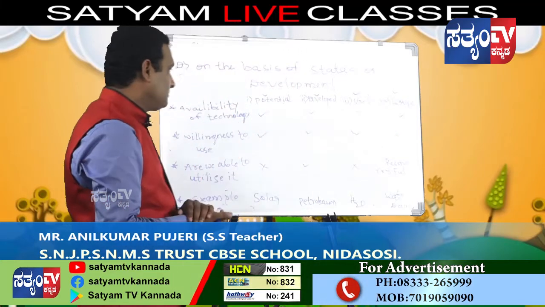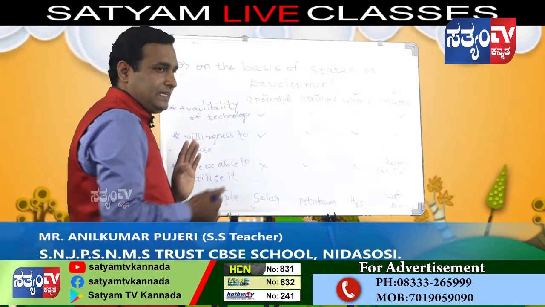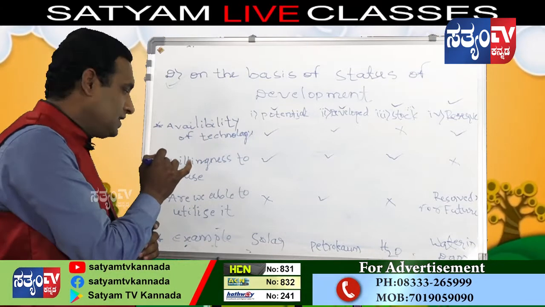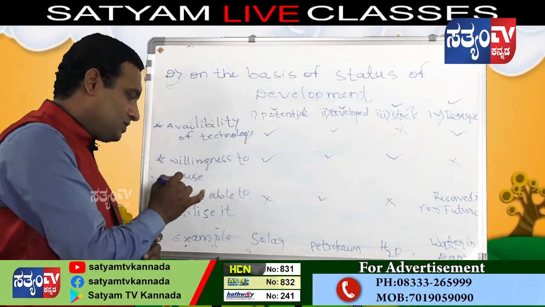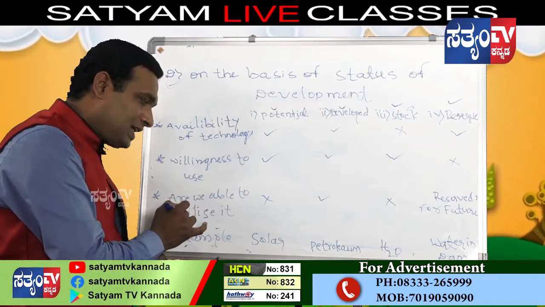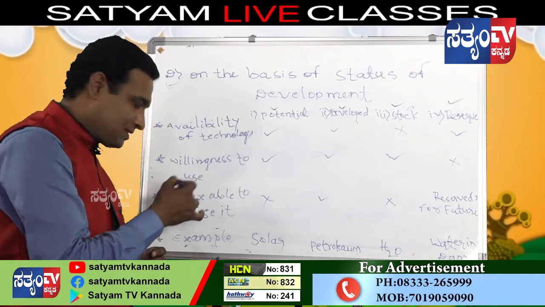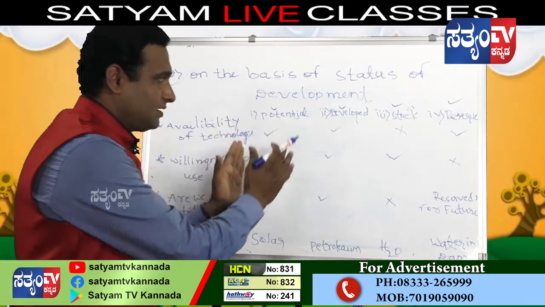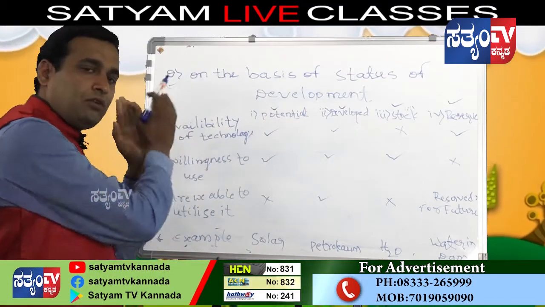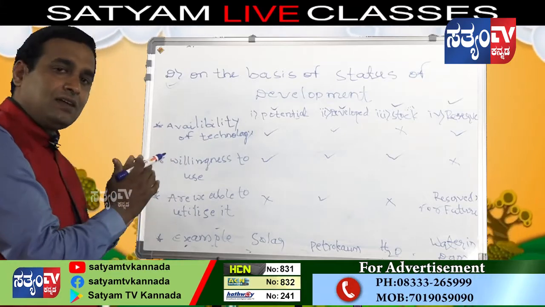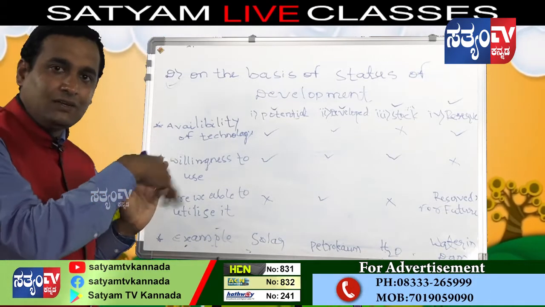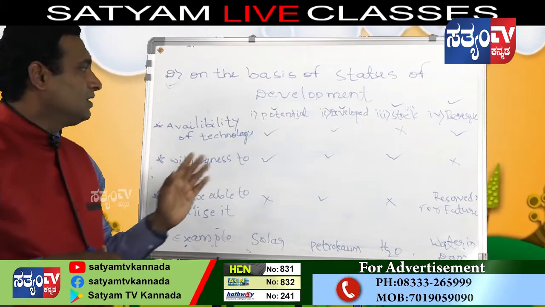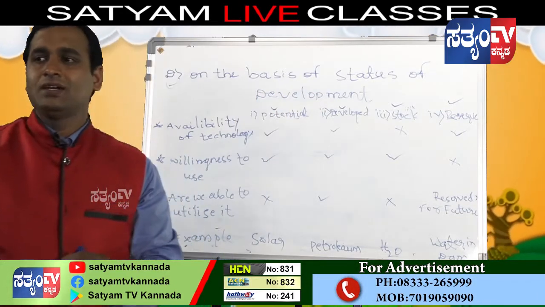I have written here 4 criteria. First one is the availability of technology, second is willingness to use, third is whether we are able to utilize that resource, and the fourth one is the example. We will study these 4 resources with the help of these 4 criteria, to see how we are utilizing these resources in our life, whether we are using them or not. First one is the potential resources.